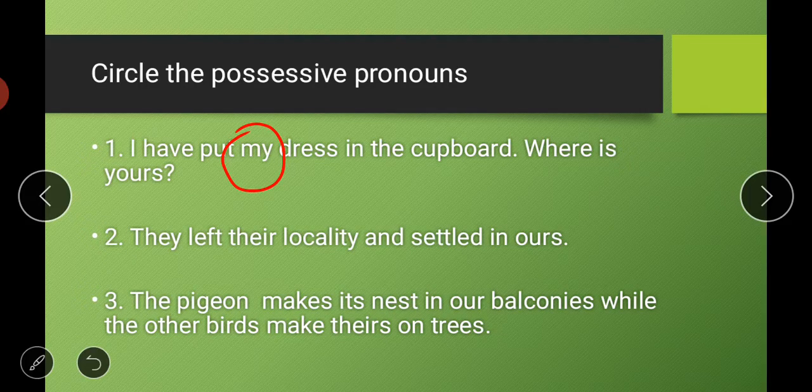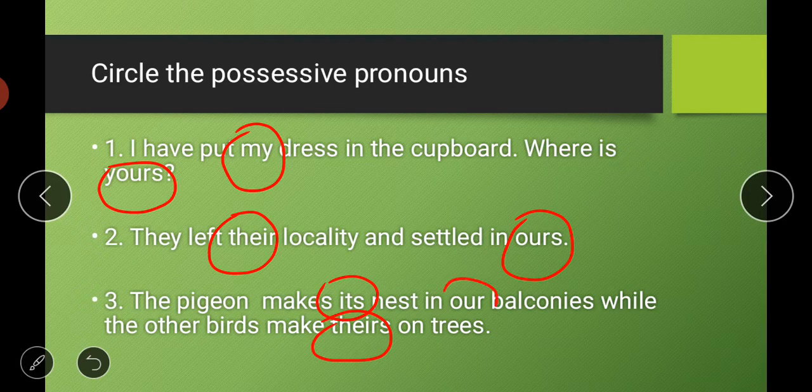Then, they left their locality and settled in ours. Ours is a possessive pronoun. Then, the pigeon makes its nest in our balconies, while the other birds make theirs on trees. So students, yours is also a possessive pronoun, theirs is also a possessive pronoun, and in this, its is a possessive pronoun. Then search for others like their and our. These are all possessive pronouns.